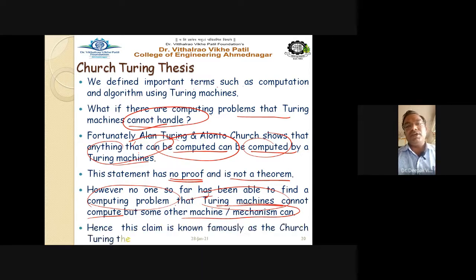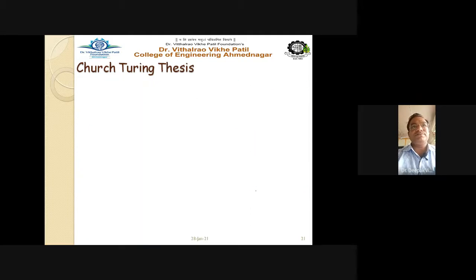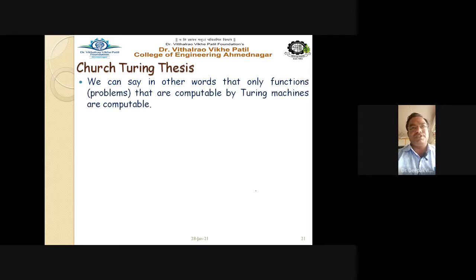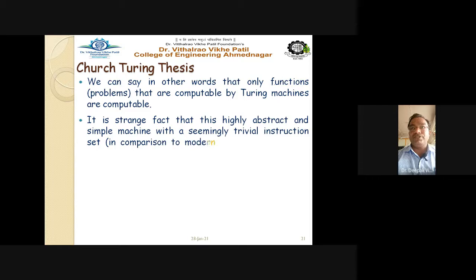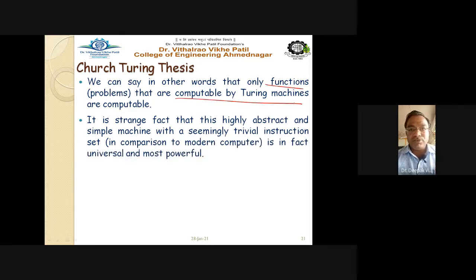Hence, this claim is known famously as the Church-Turing thesis. We can say, in other words, that only functions that are computable by Turing machines are computable. Reversely, we can say that the functions which are computable by Turing machines are the only computable ones. And if a function or program is not computable by a Turing machine, it is not computable at all.